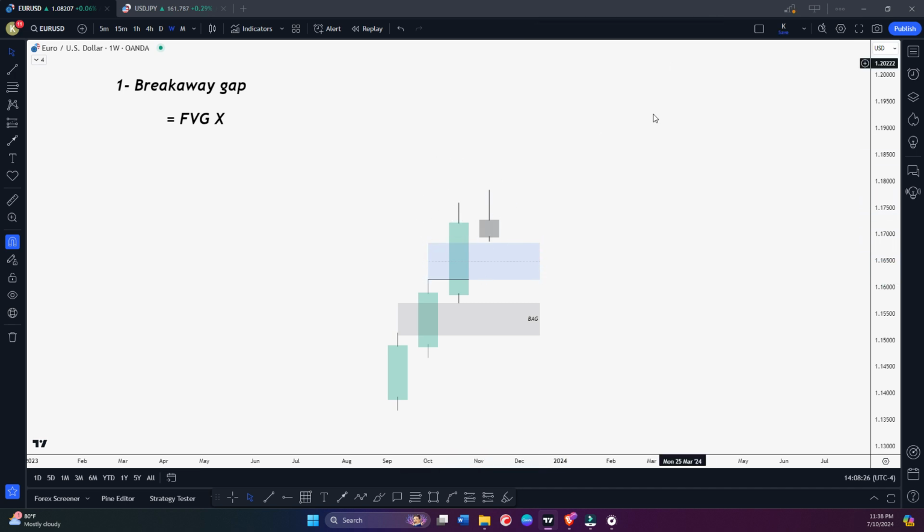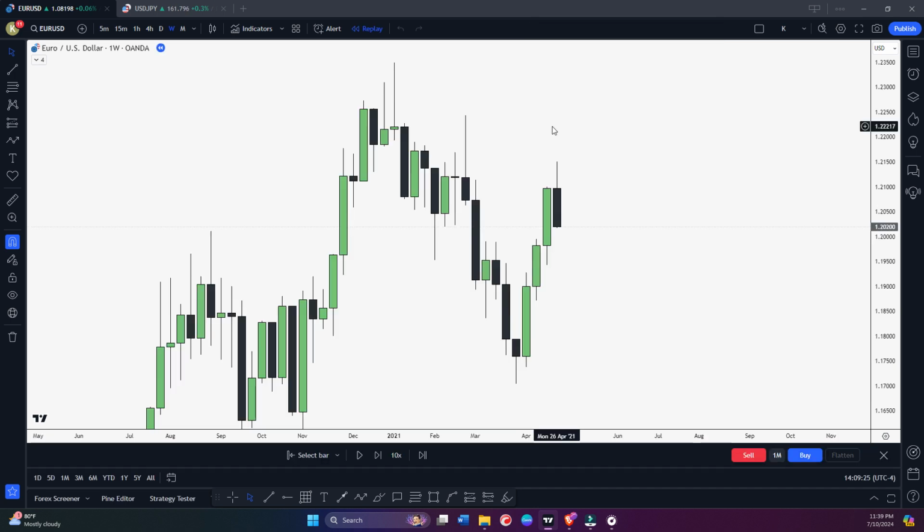So if we're looking for an entry, if we're looking for a deeper retracement, then maybe price will not tap this lower fair value gap. Maybe we'll tap only this blue shaded fair value gap and continue higher. So that's basically the breakaway concept. The same applies on the bearish side as well. Let me show you guys a few examples so you can understand.